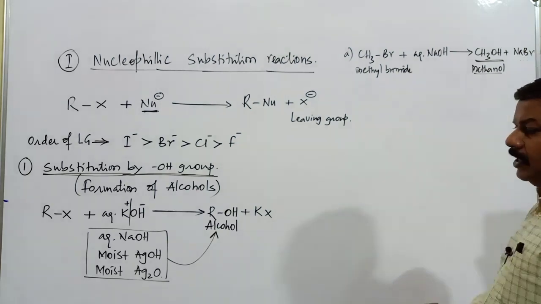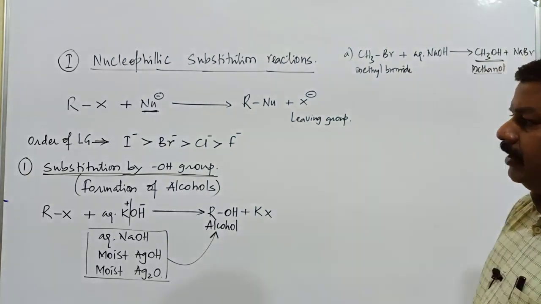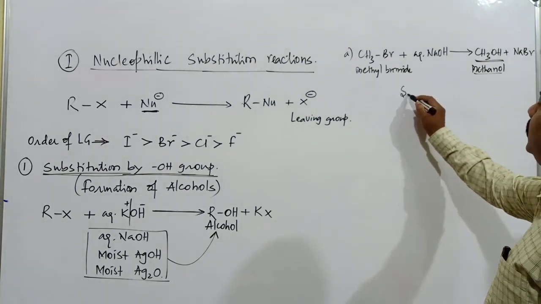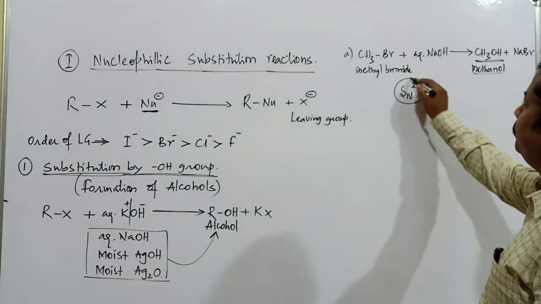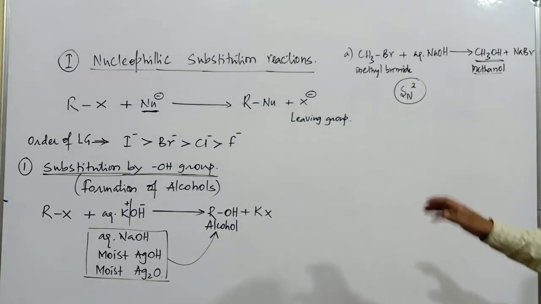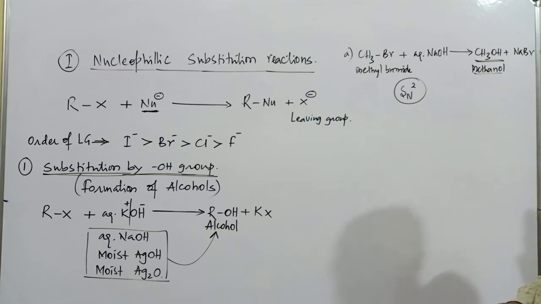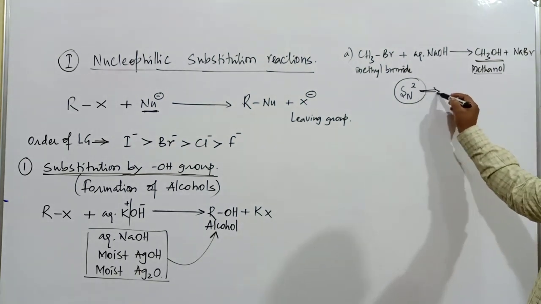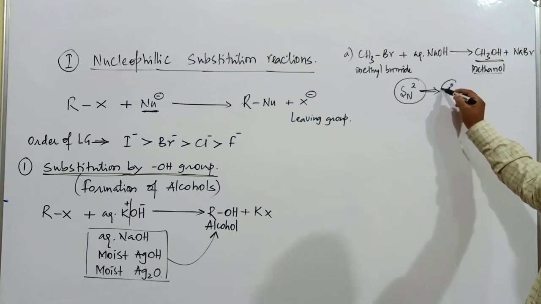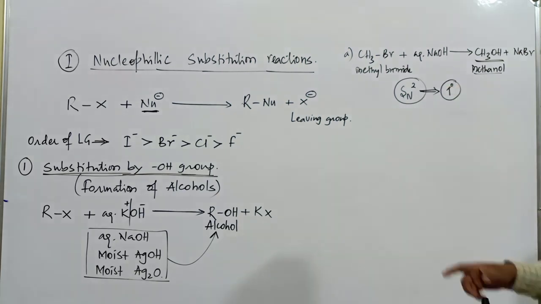This substitution by OH group takes place by SN2 mechanism. What is the meaning of SN2 mechanism? In the next part we are discussing SN1 and SN2 mechanism. In case of SN2 mechanism, usually the alkyl halide is a primary alkyl halide.